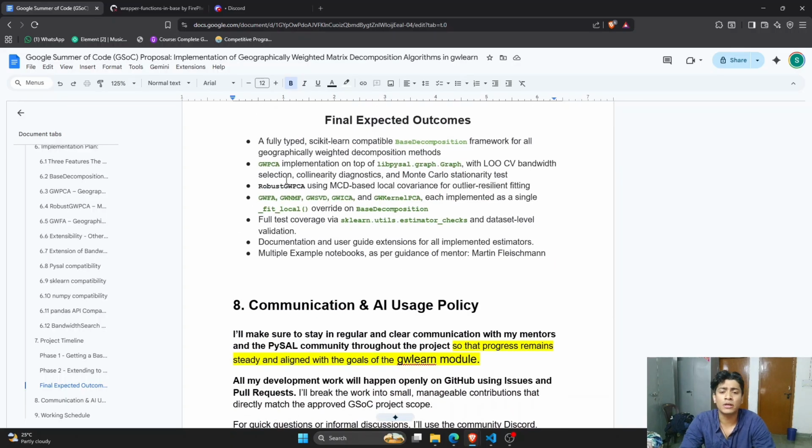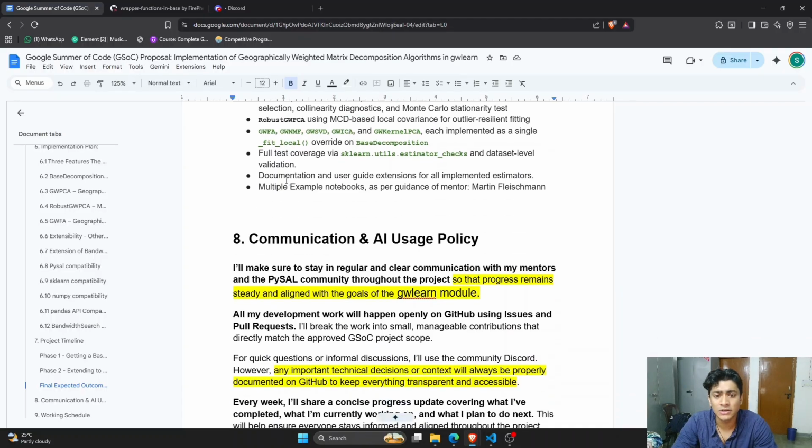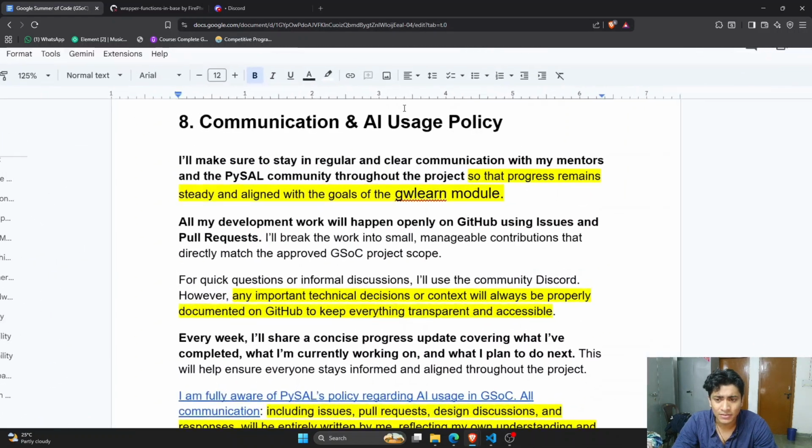What are the final expected outcomes? A scikit-learn compatible base decomposition framework, a method which is extensible to other decomposition algorithms as well. The complete 350-hour project that we're trying to build in GWLearn.